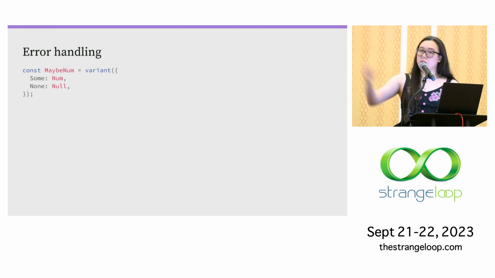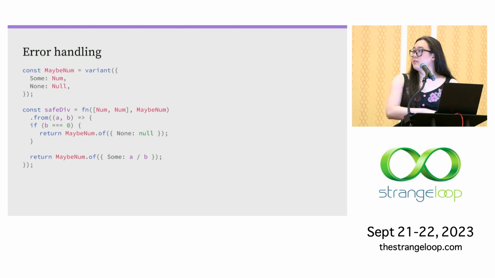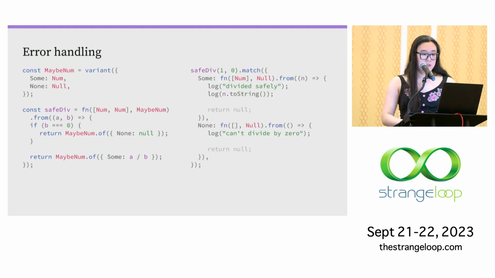And so here we have an example of a number option type. And then we can write a function that returns instances of this. So this is a function that might fail, a division function. If the divisor is 0, then we can't safely divide by 0, so we return none to represent failure. And then if it's safe, we return the result, but wrapped in sum. And then when we want to use the result from this function, we have to also handle the case where the division fails. The goal in Ectype is to always try to handle errors in this way instead of throwing exceptions. And in fact, throw is disabled by the linter.